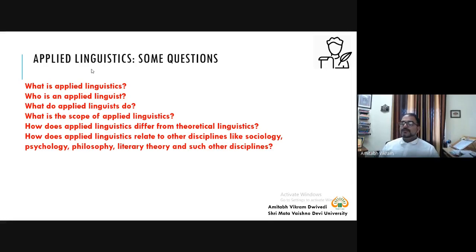Then similarly, sociology. Now, sociology is the study of society. So how is linguistics associated with society? If I raise the question, where do you use language, then the answer is in society. You use language in society. You use language with people. So there are different types of languages.